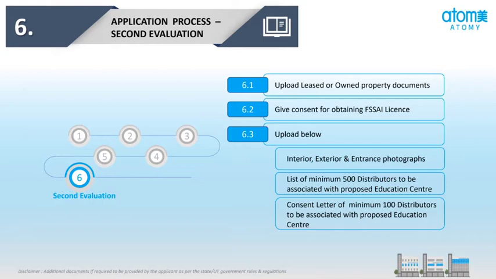A list of minimum 500 distributors to be associated with the proposed education center. A consent letter for minimum 100 distributors to be associated with the proposed education center is to be uploaded in the application.